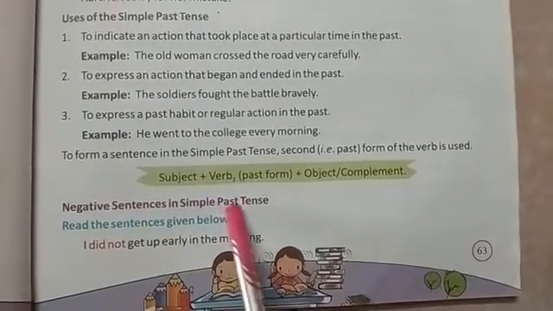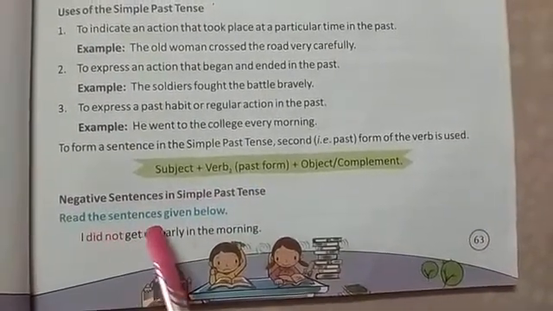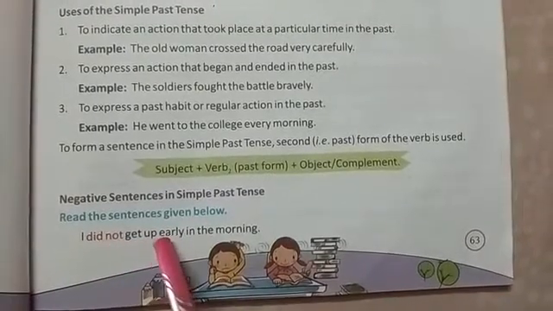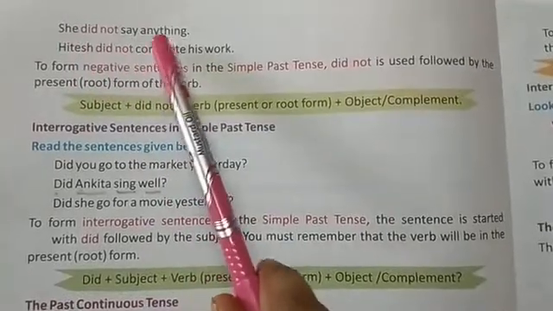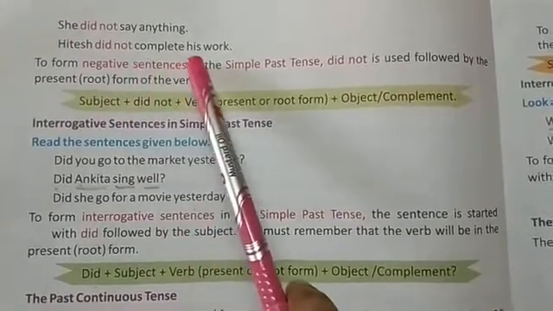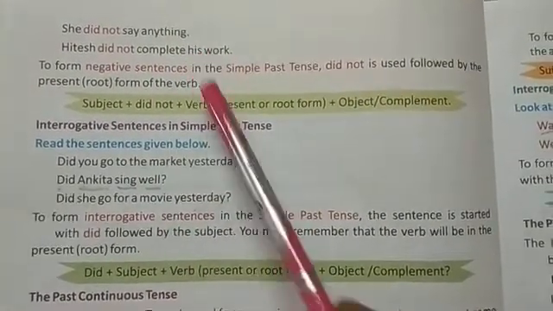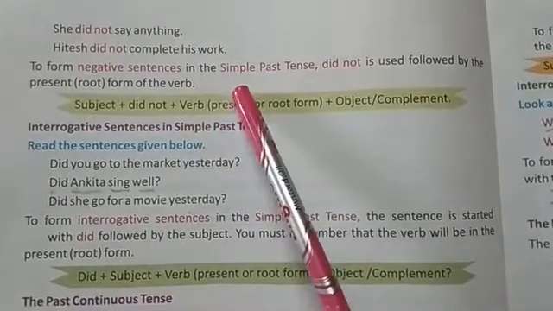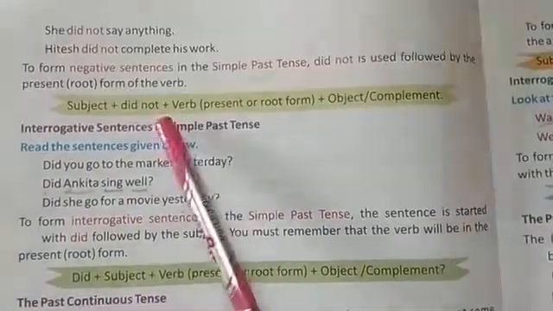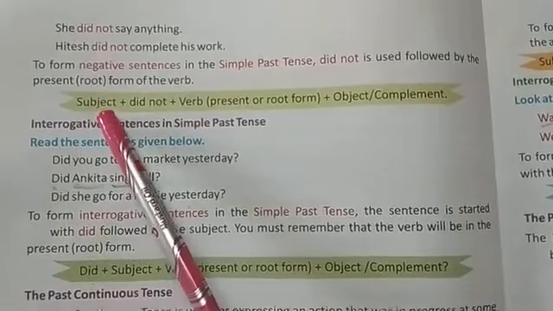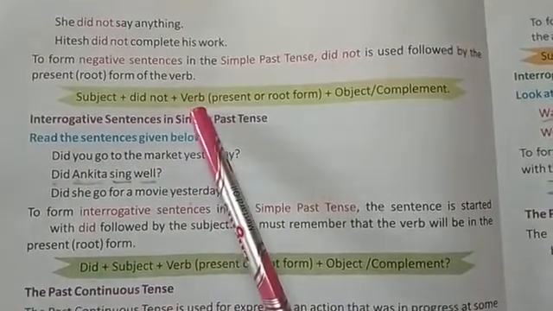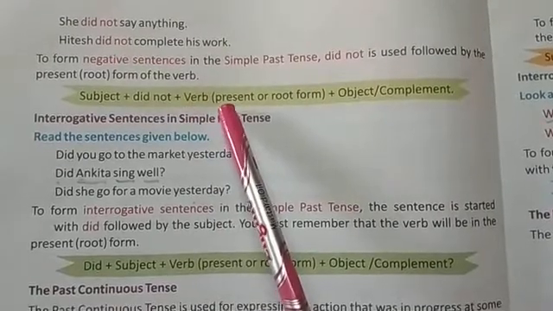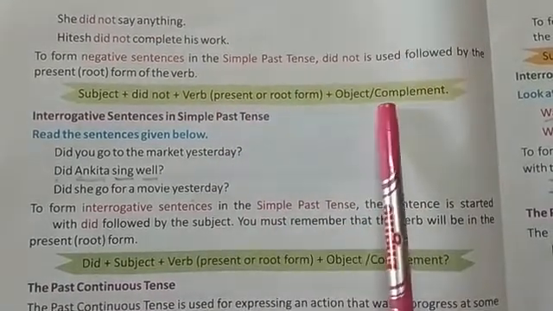Negative sentence in simple past tense. Now read these sentences given below. I did not get up early in the morning. She did not say anything. Hitesh did not complete his work. So these are the negative sentences in simple past tense. To form a negative sentence in simple past tense, we have to follow this structure: subject plus did not plus verb, meaning V1 form, present form, plus object or complement.